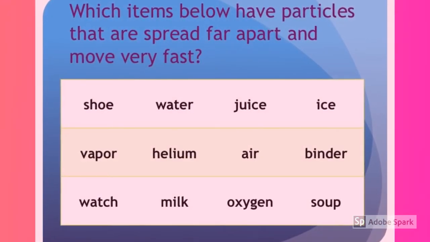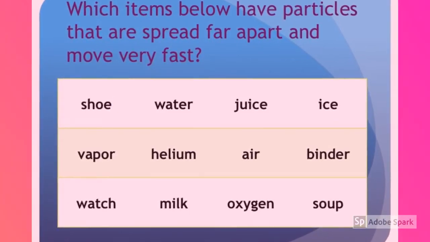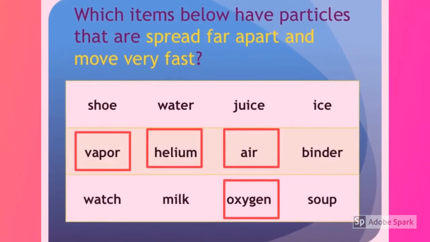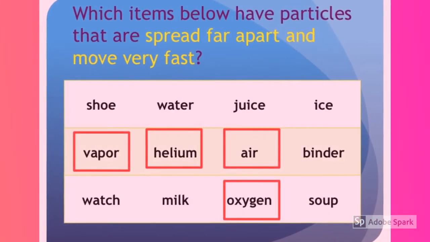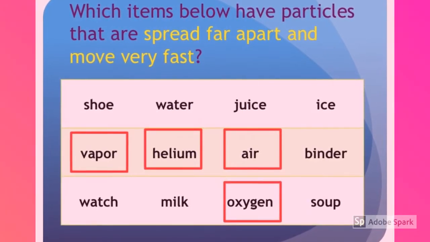Which items below have particles that are spread far apart and move very fast? Spread far apart and move very fast describes gases. Vapor, helium, air, and oxygen are all gases.